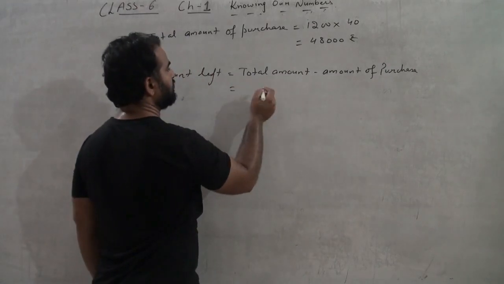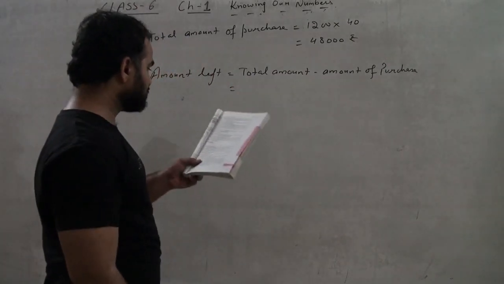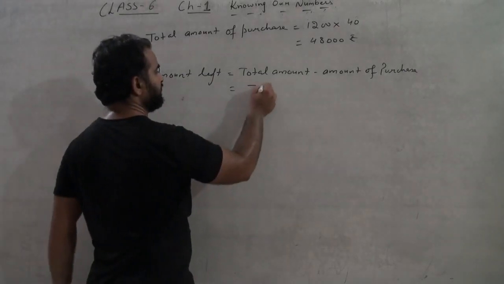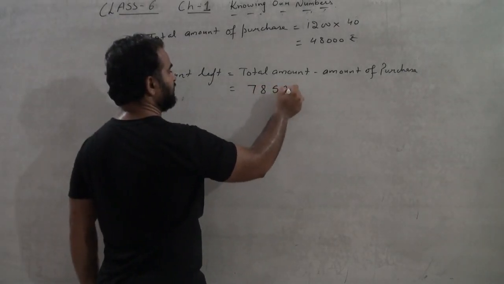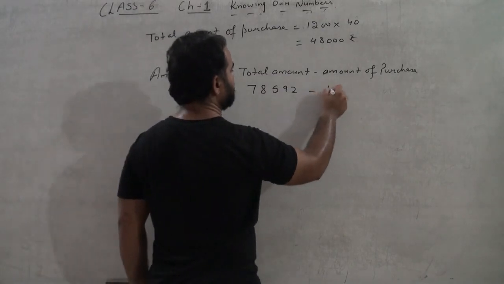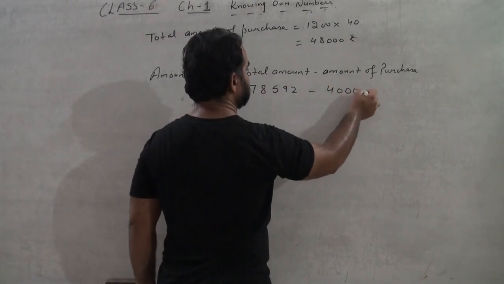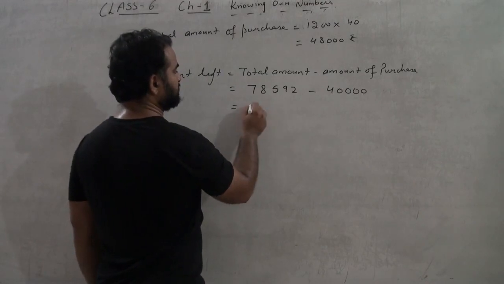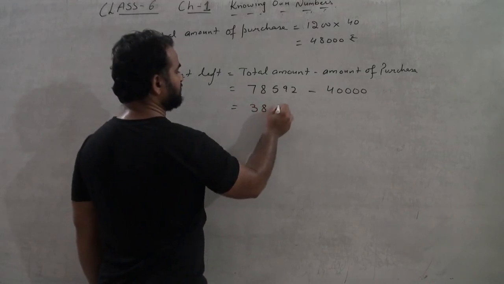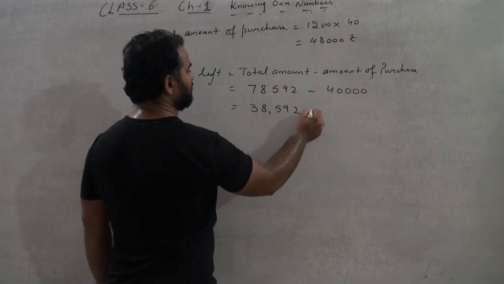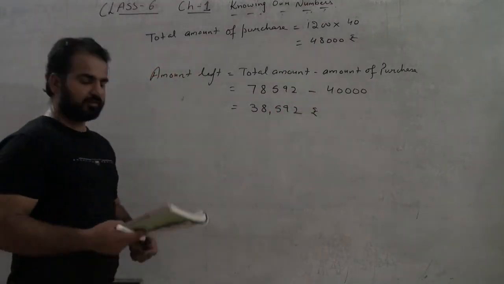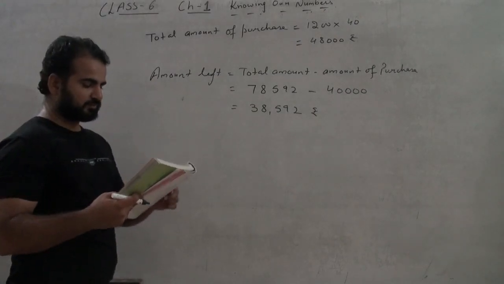The total amount was 78,592, minus the amount of purchase, which was 40,000, equals, how much? 38,592 rupees. Okay, this was the amount left with her.